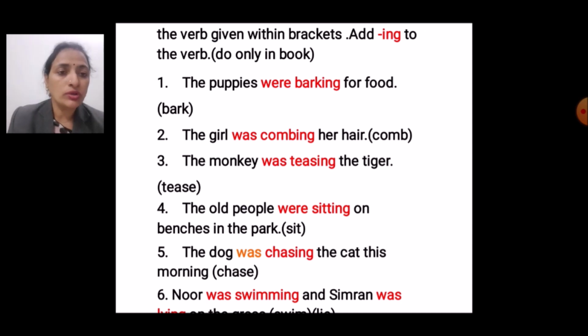Fifth, the dog was chasing the cat this morning. Dog, only one dog is there. That's why we wrote there was. और फिर से आप देखिए फिफ्थ में चेज की स्पेलिंग क्या है? CHASE. लास्ट में क्या है? ई. हमने ई को हटाकर क्या ऐड किया? ing. क्या हो गई स्पेलिंग? CHASING. chasing. The dog was chasing the cat in the morning.